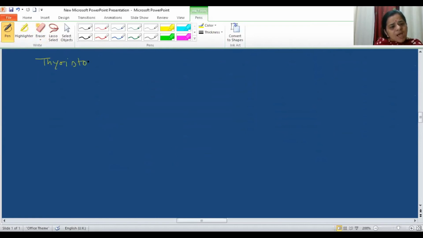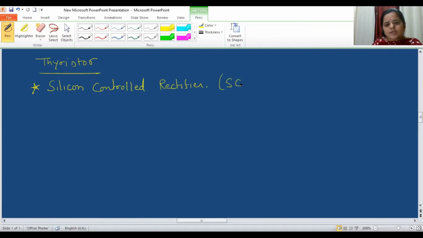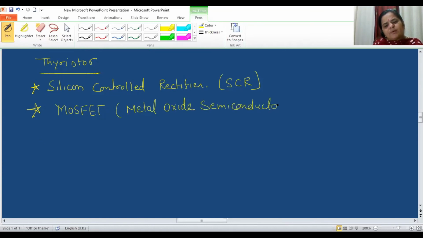Now, in the thyristor family, a lot of semiconductor devices come. The first very important device is the silicon controlled rectifier. This is the first power electronic based semiconductor device, and in short we name it SCR. The second power electronic device is the MOSFET, the metal oxide semiconductor field effect transistor.